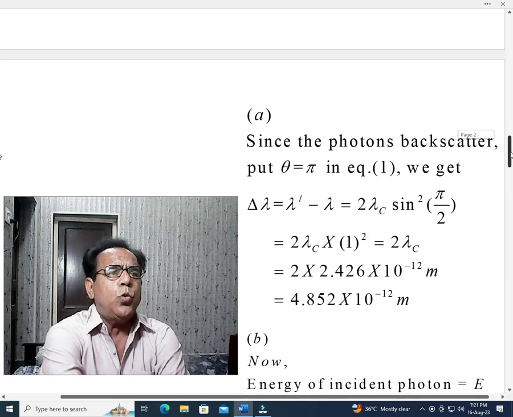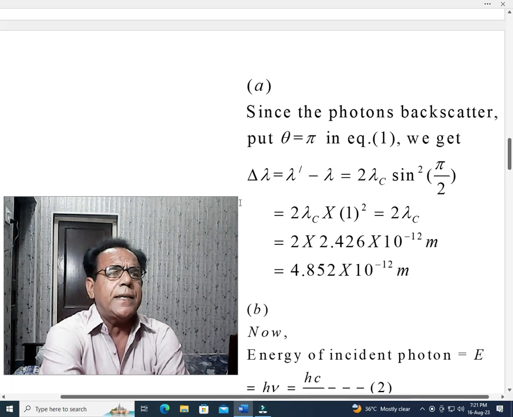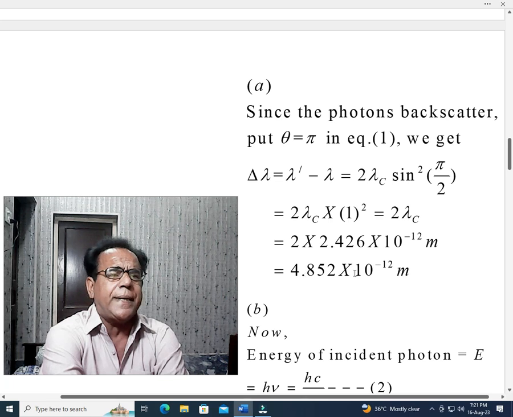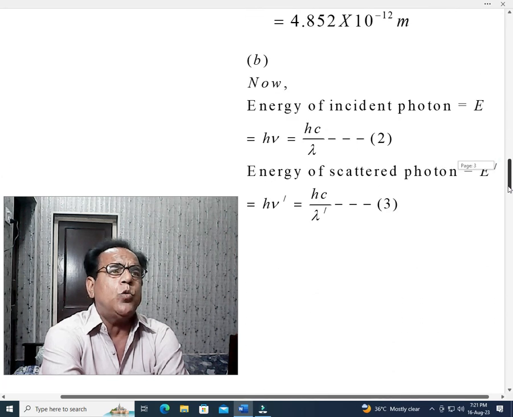Okay, so simplification gives rise to delta lambda equal to 4.852 into 10 raised to the power minus 12 meter. Simply, lambda c has been multiplied with 2. Okay, so the solution of part A has become equal to 4.852 into 10 raised to the power minus 12 meter. Now we come to part B.